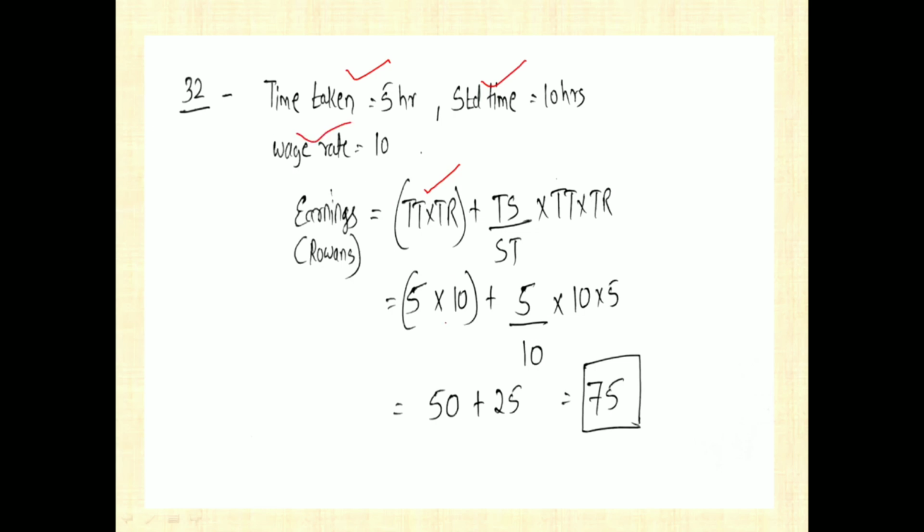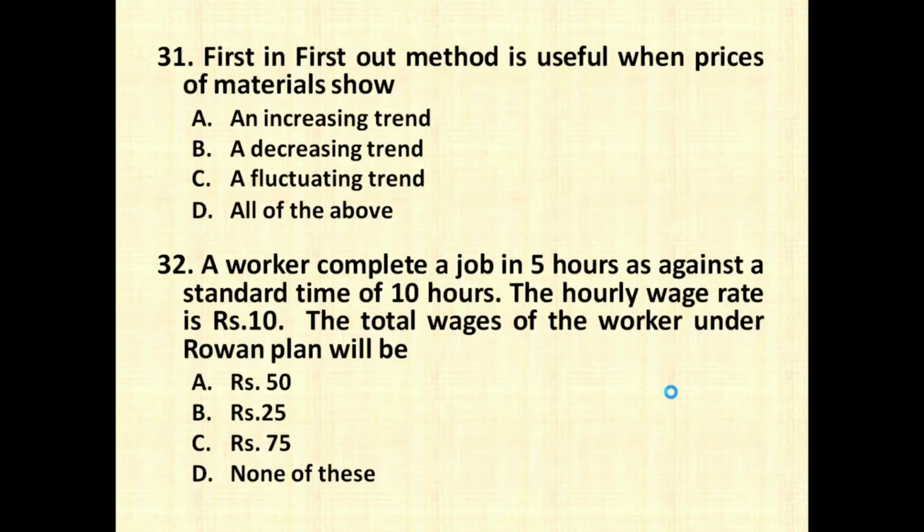So 5 into 10 plus time saved is how much? Instead of 10 hours he has completed it in 5 hours, so he saves 5 hours. 5 divided by 10 into 10 into 5. When you solve this you are going to get rupees 75 as the earnings under Rowan's plan, which is